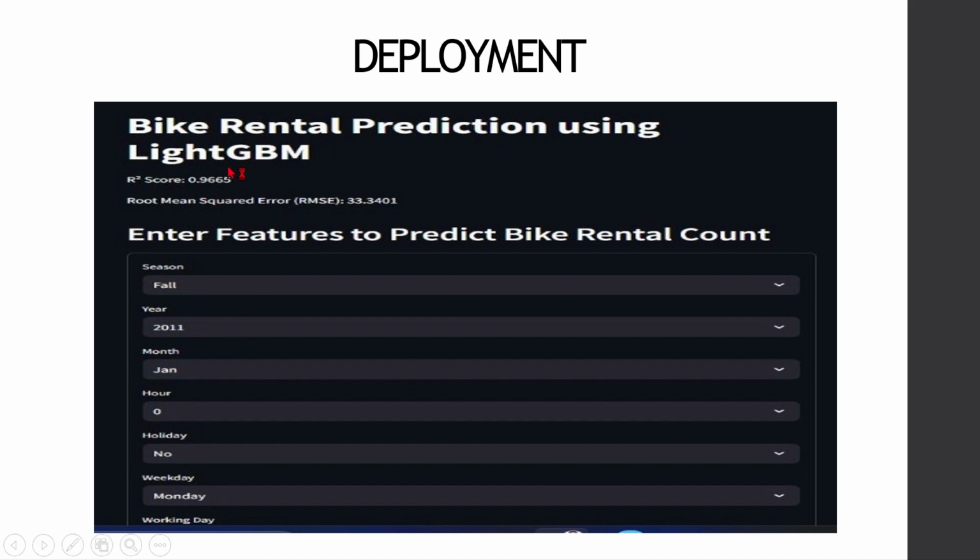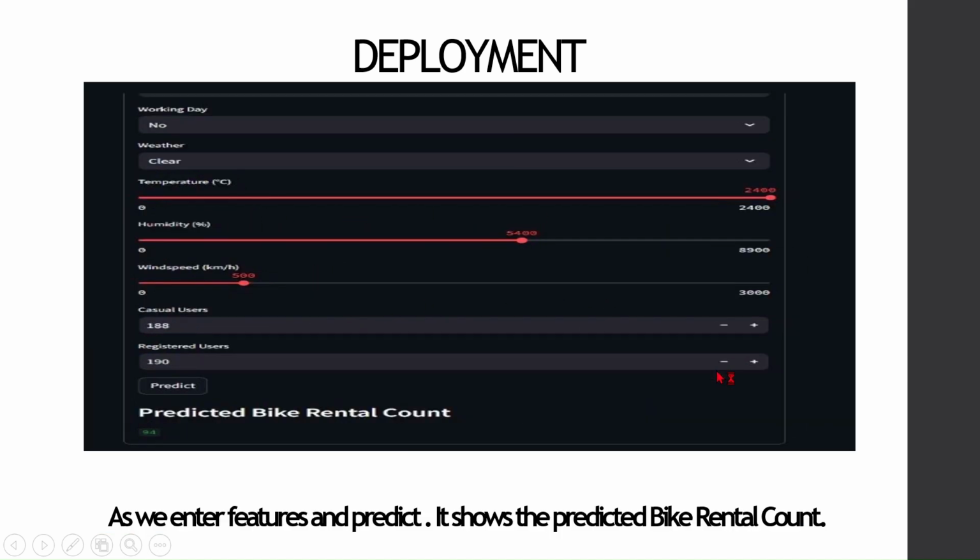Bike rent deployment, bike rental prediction using LightGBM. As we enter features to predict the bike rental count, here we predicted 94.